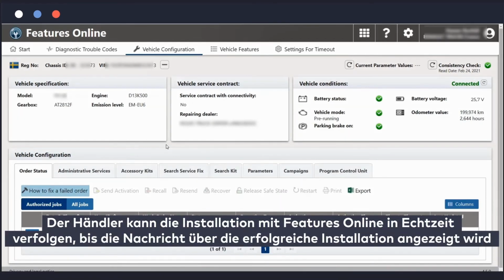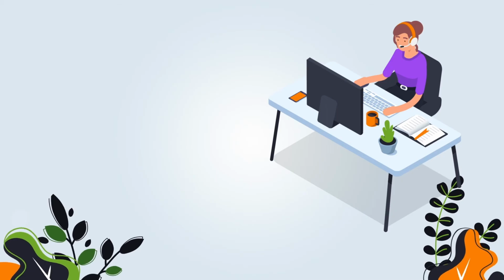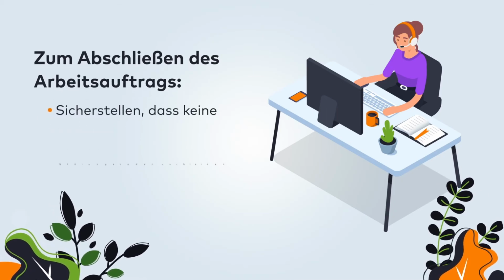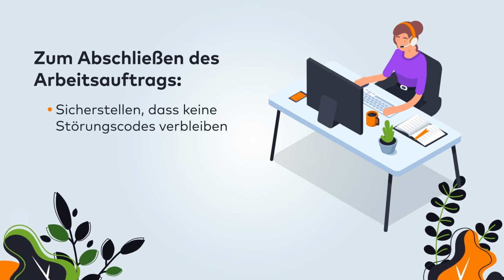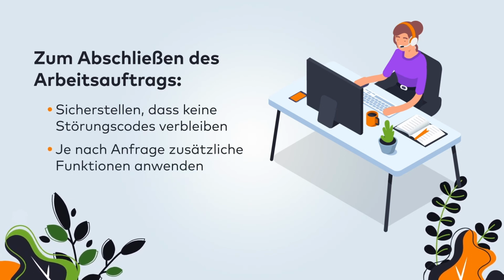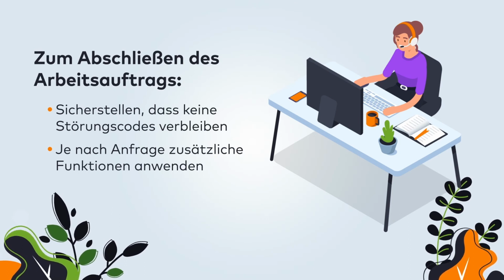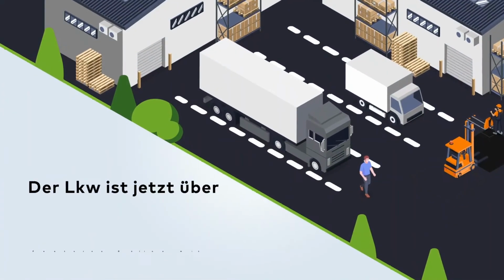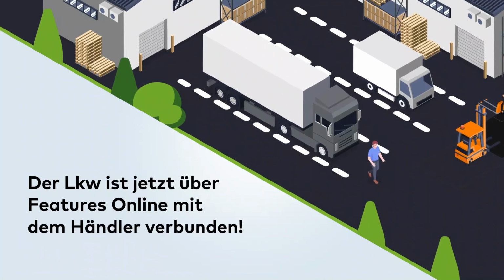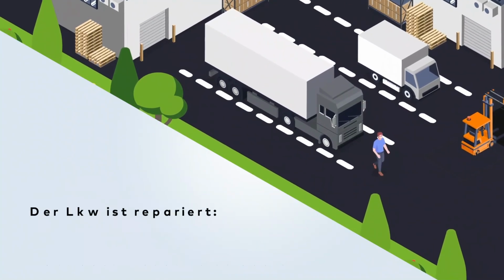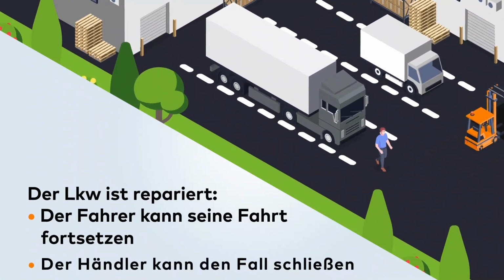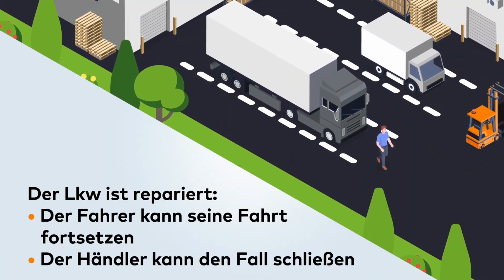Alice can follow the installation live using Features Online until the successful message is displayed. To complete the work order, she can check if no fault code remained, apply additional features if requested. The truck is now connected to the dealer using Features Online. Because the truck is repaired, Tom can set off and Alice can close the case.